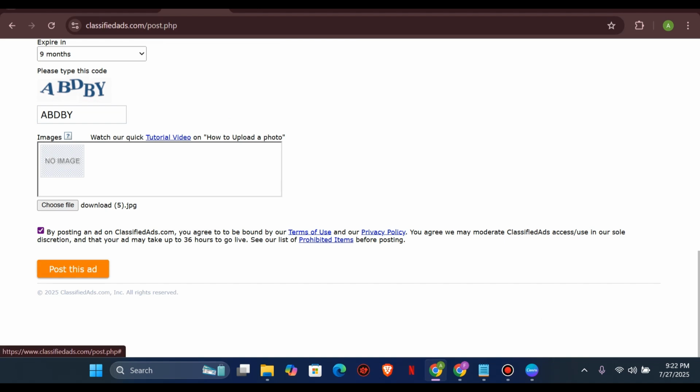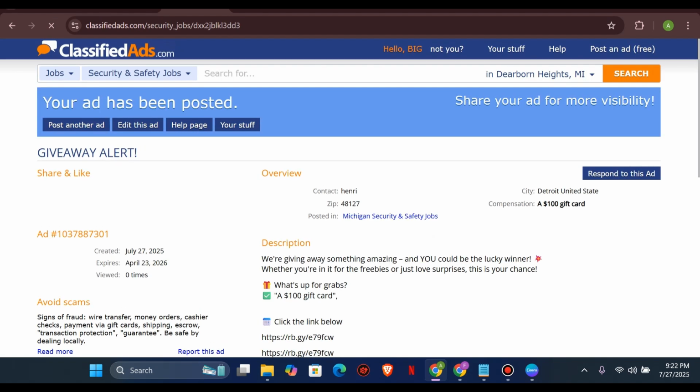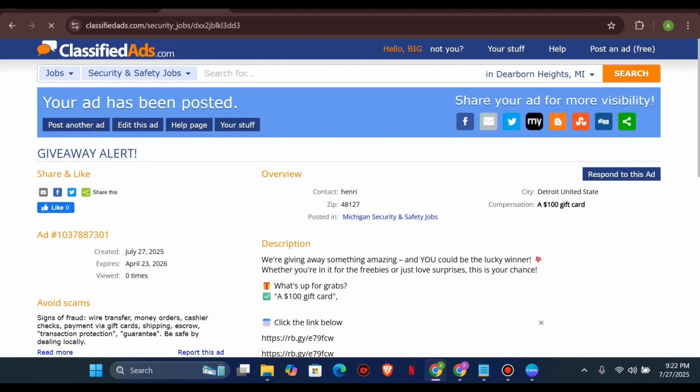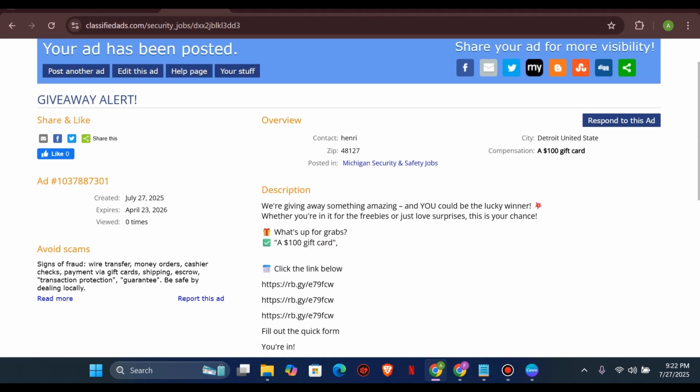Once you click on post this ad, it's automatically going to run through. Let's say please wait, and let's see the final result. It says your ad has been posted, which means our ad has been posted for free on this platform without us paying anything. All right, good. So this is a way you can make money.